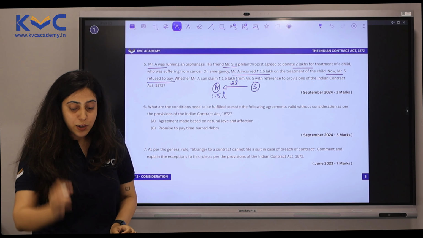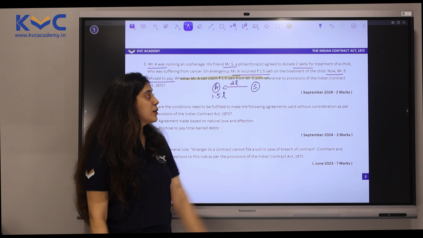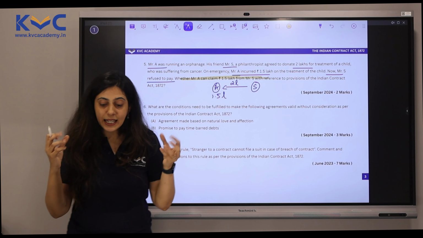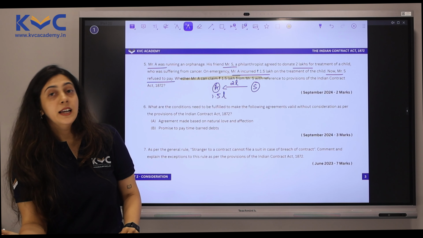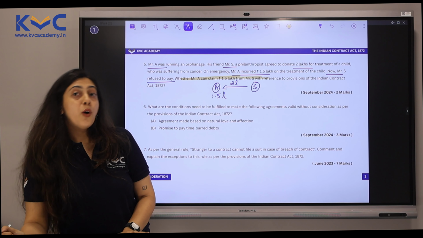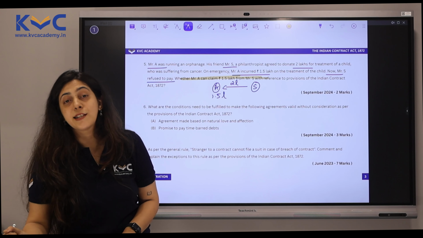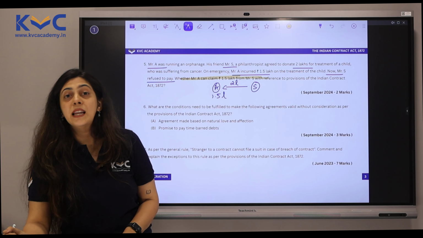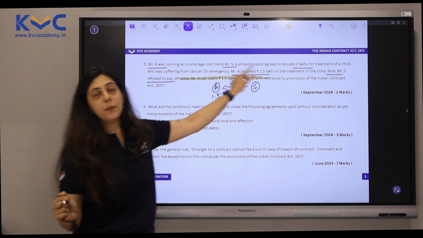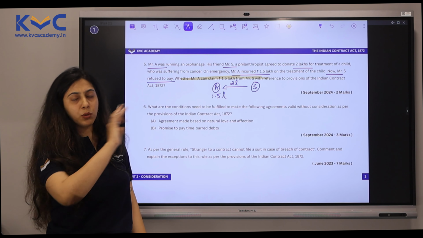So, the question is, can A claim 1.5 lakh rupees from S with reference to the provisions of the Indian Contract Act 1872? Now here, we are talking about contracts which are valid even without the essential element consideration. Why is there consideration missing? Because this was just a donation which one person agreed to make to the other.